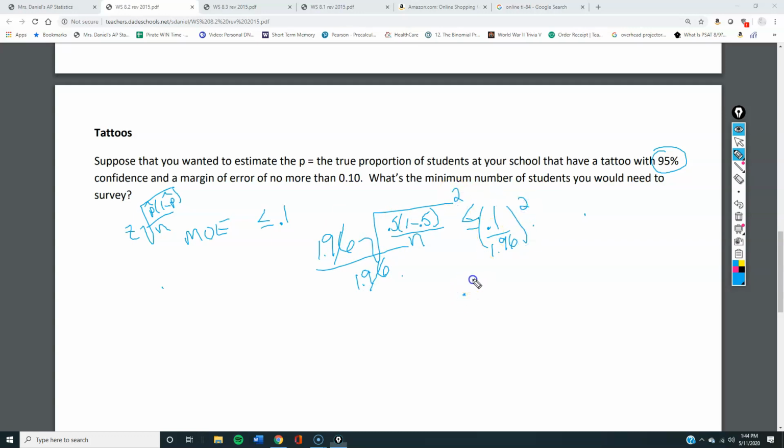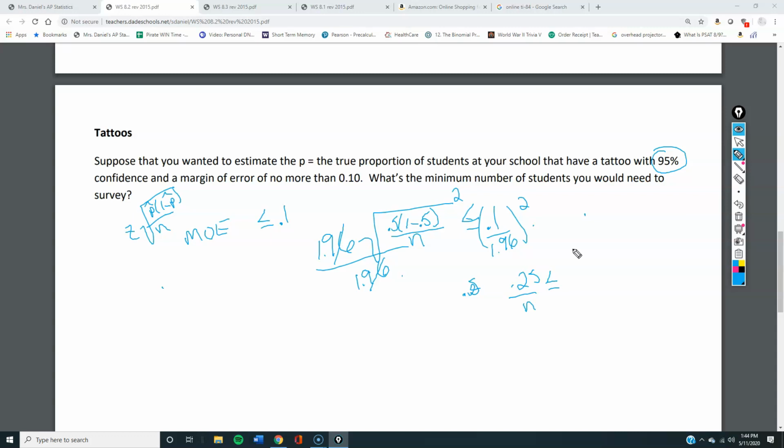From there I get 0.5 times 0.5, which is 0.25. So I get 0.25 over n is less than or equal to, what is that gobbledygook? What's 0.1 divided by 1.96?